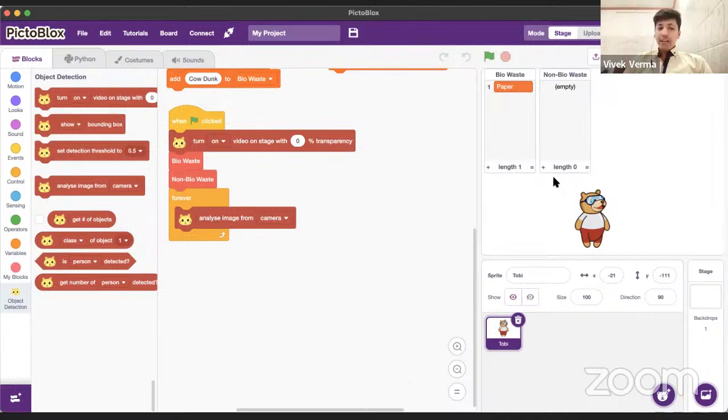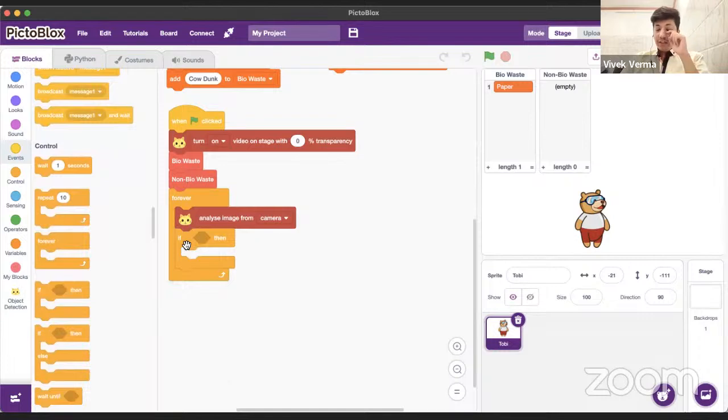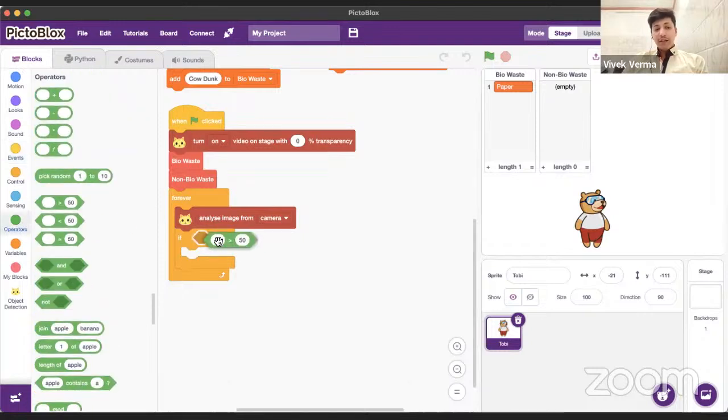So to check if there is an object that is being detected, we will add a condition. I will use the if then condition to check. So if the number of objects that are being detected from the camera is more than 0, then we want it to move forward. For that, we have to go in operators and grab this block.